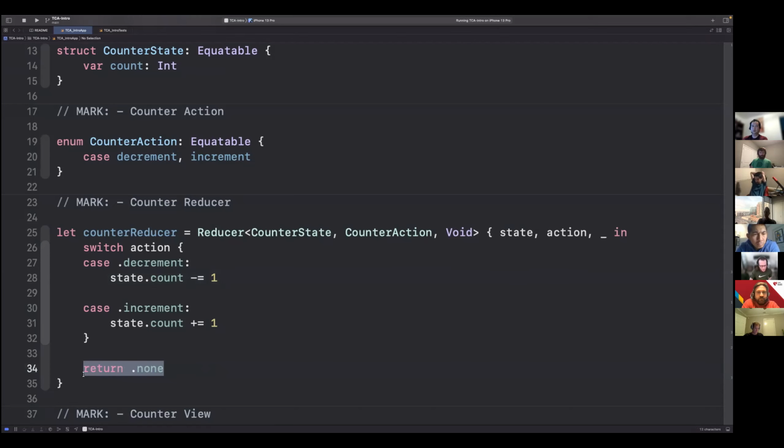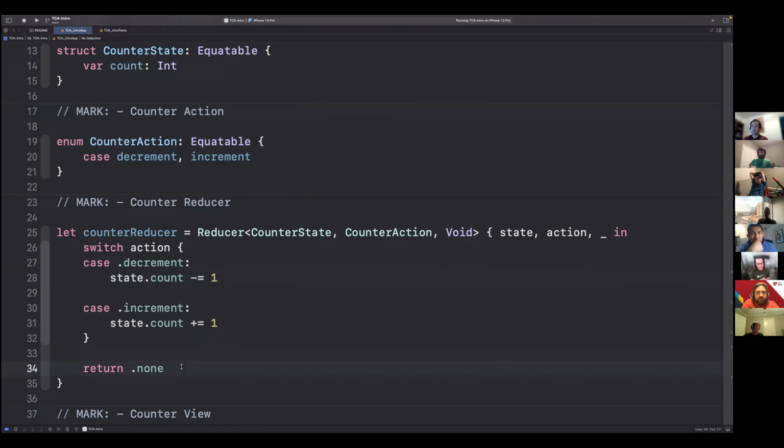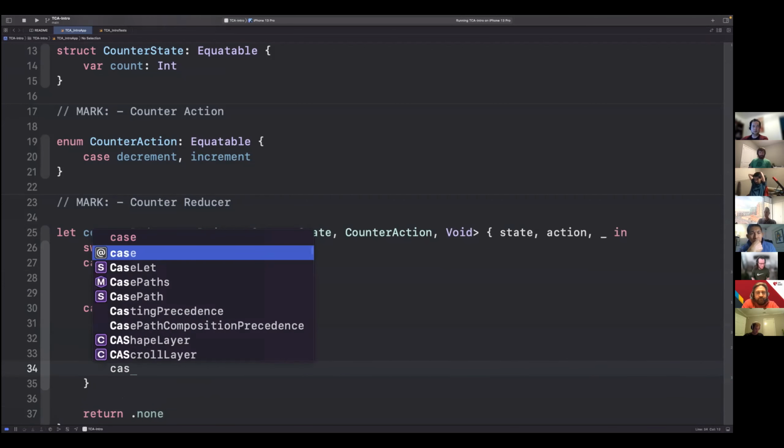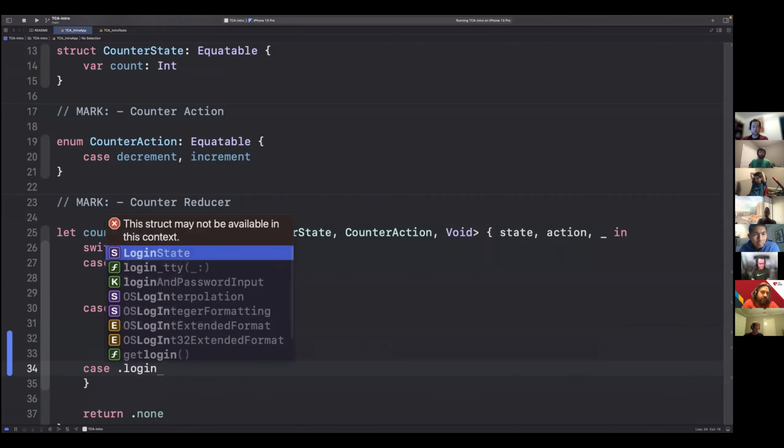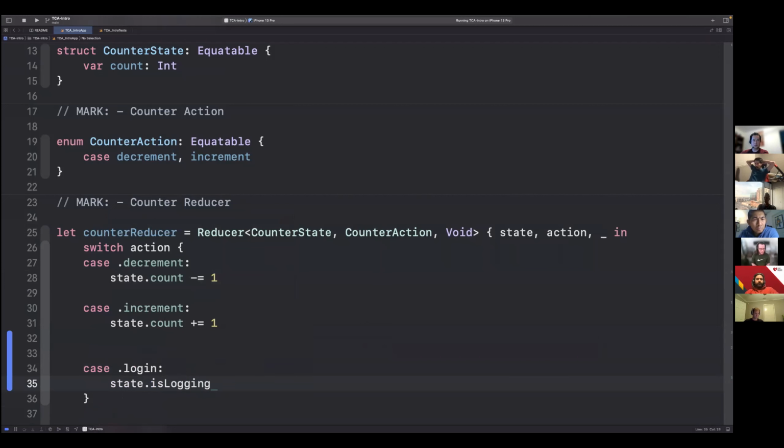Now, I'll call out this return none. And this is kind of an interesting thing. And I've been saying effects. An effect is something that can happen after an action. If I press login, well, let's say, for example, I'll just write some dummy code, so none of this is going to work. Let's say if I press the action of login, well, I could say that I'm logging in. Let me just set that to true.